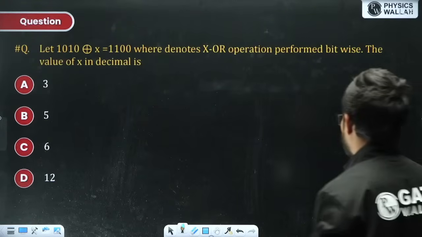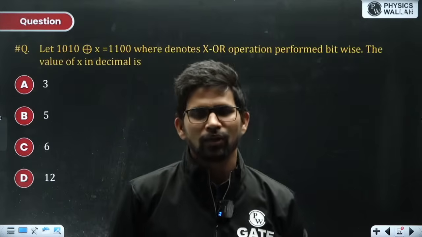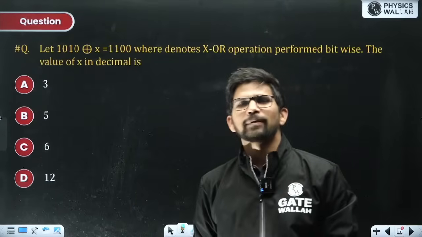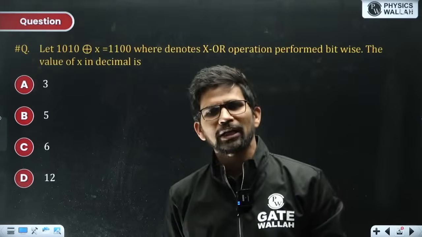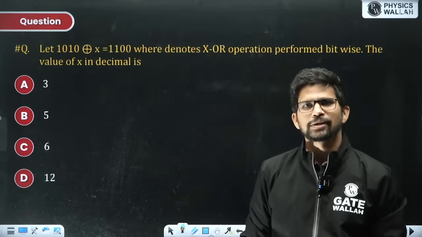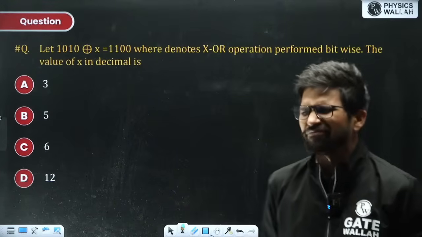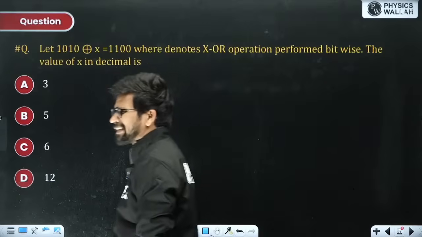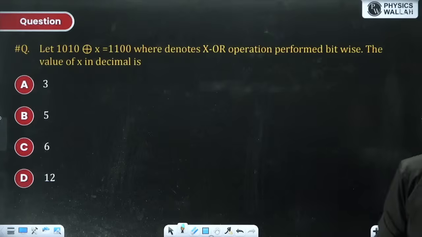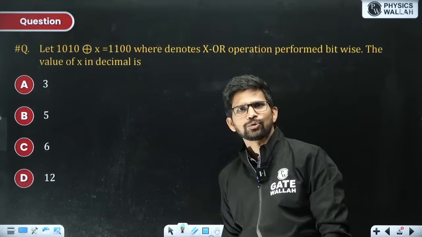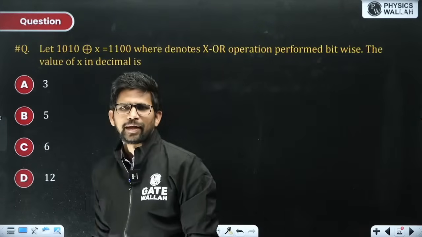No, beta. Base will always be integer and positive, right? And it should always be greater than or equal to 2. It cannot be 1. If you take base to be 1, the digit you can use is only 0, and with only one digit 0, you can only write the number 0, no other numbers. So base 1 will also not be a practically feasible base. You cannot write any number other than 0 if base is 1, because if base is 1, the maximum digit you can use is r minus 1, that is 0 only. Okay, so base is always positive and it is an integer number.